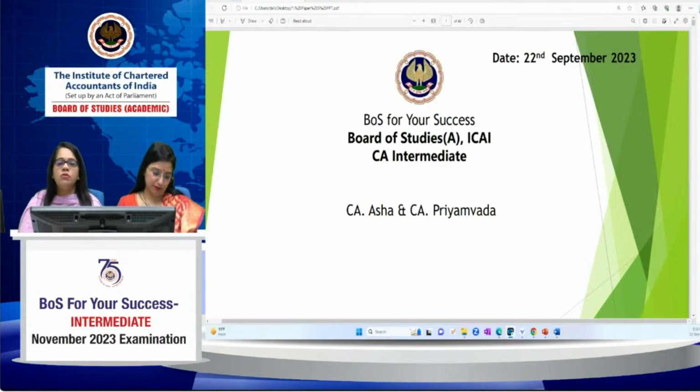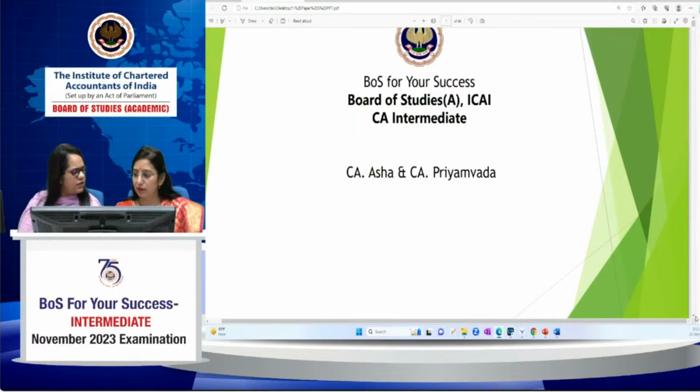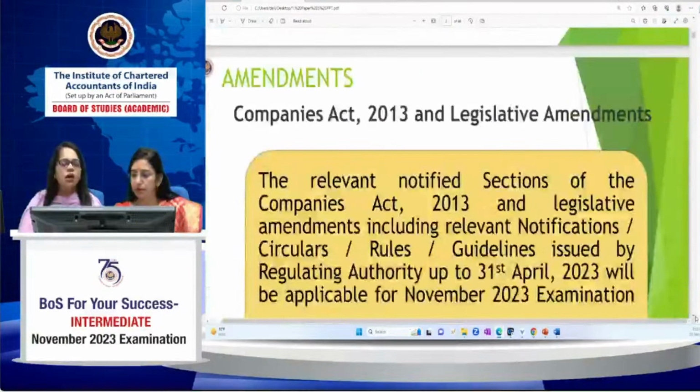Then comes the mock test paper. One session of the mock test paper has already been done. Now the other mock test paper is going to start around the 3rd of October. So please be focused. Try to complete the syllabus before that and then solve that paper.